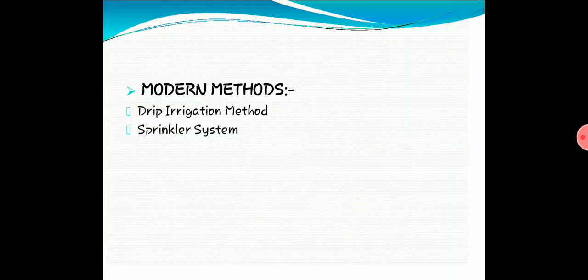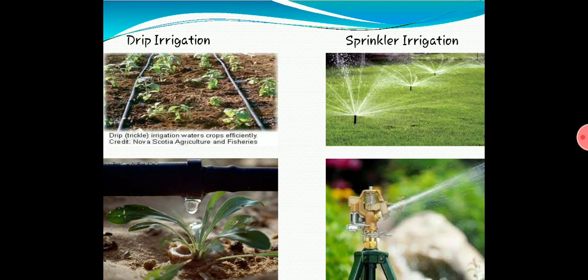And coming to modern methods. So modern method of irrigation is very important to study. Why? Because it has helped a lot in the field of agriculture. So there are two modern methods of irrigation, that is drip irrigation and sprinkler irrigation. The first one is drip irrigation. Drip irrigation is irrigation where the water is provided to the plants drop by drop.